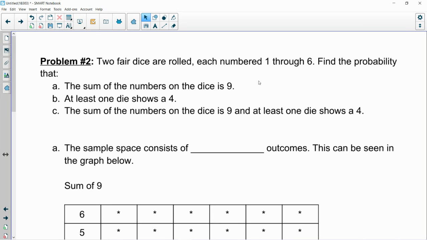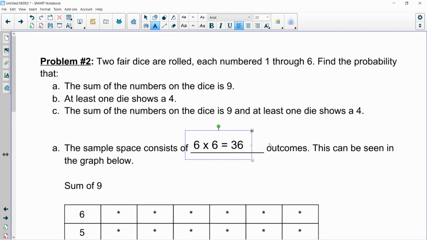So first of all, let's think about how many total possible outcomes there are when we roll a pair of dice, excuse me. When we roll the first die, there's 6 outcomes, and that is independent of the second die, which also has 6 outcomes.